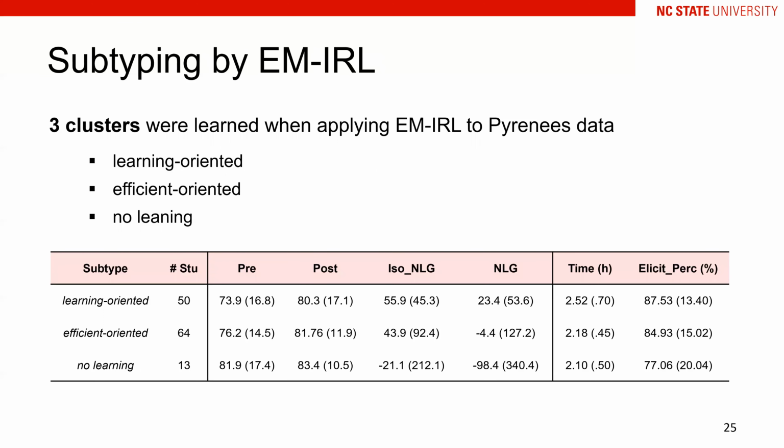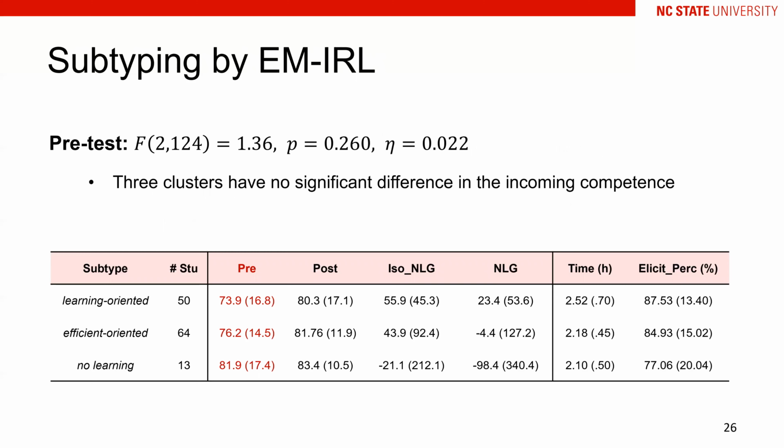After feeding the students' data into the EMRL model, we finally got 3 clusters. Based on the statistical analysis, we gave the 3 clusters the subtyping names of learning-oriented, efficient-oriented, and no learning. A one-way ANOVA analysis on the pretest showed no significant difference among the 3 clusters, which indicated that the students in 3 clusters were balanced in their incoming competence.